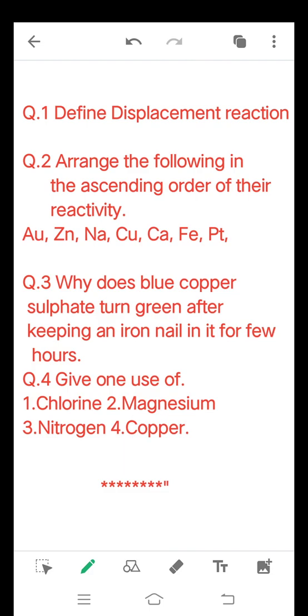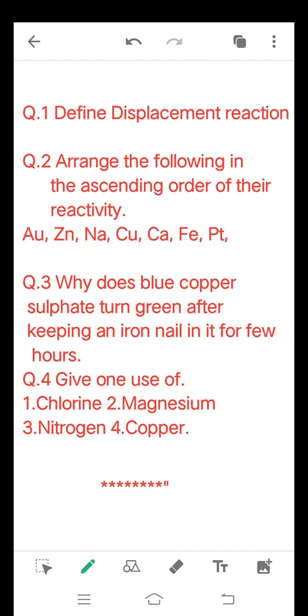Questions here are: number 1, define displacement reaction. A chemical reaction in which more reactive metal displaces less reactive metal from its solution or a compound is called as displacement reaction. Question number 2 is: arrange the following in the ascending order of their reactivity.